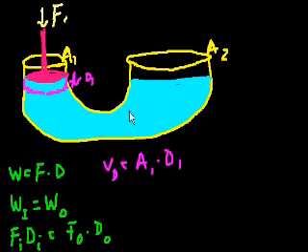Well, we also know that that liquid has to go someplace, because what do we know about a liquid? You can't compress it. You can't change its total volume. So all of that volume is going to have to go someplace else. If this is where the liquid was, the liquid is going to rise to some new level. It's going to change some distance there.